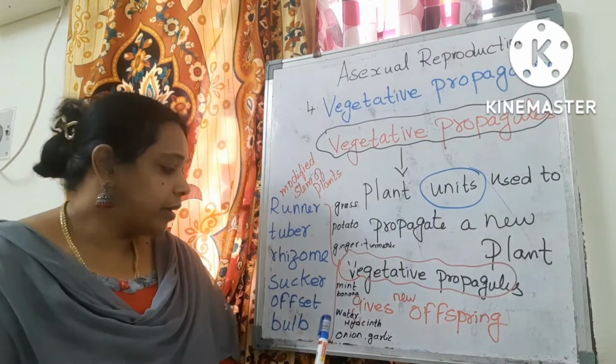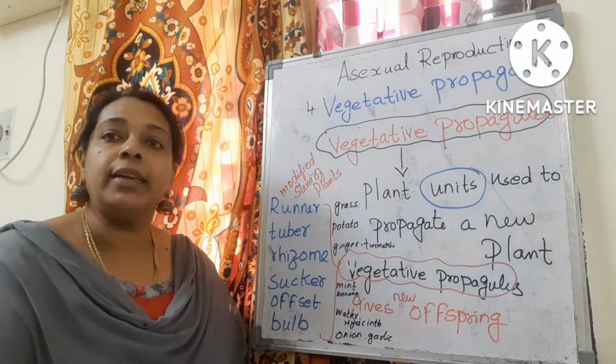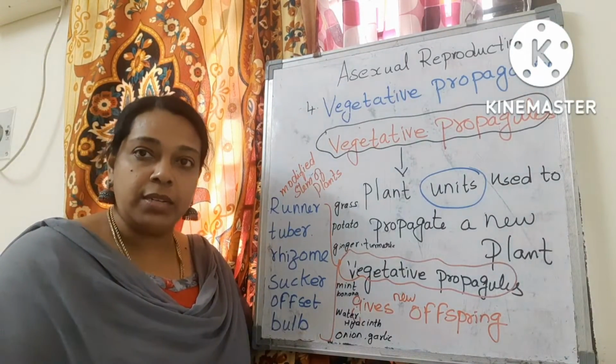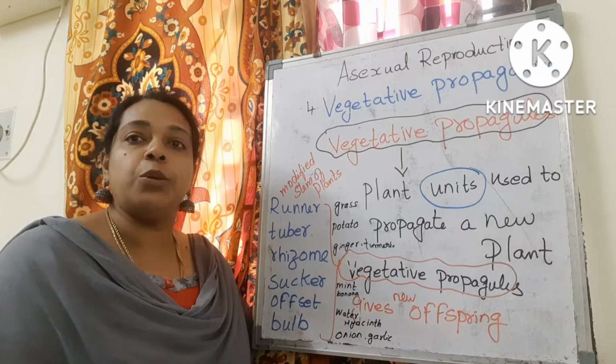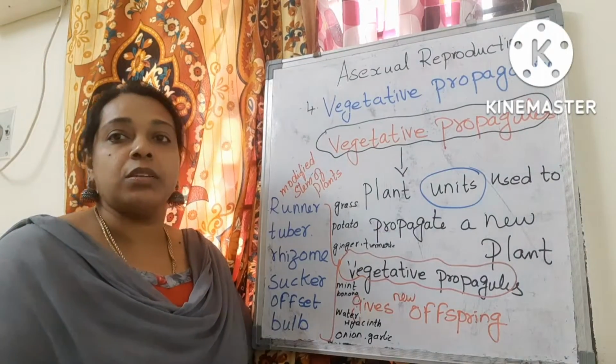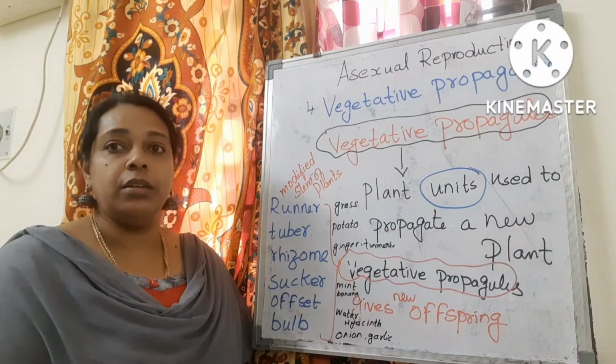For sucker, mint and bananas are the examples. For offset, water hyacinth; for bulb, onion and garlic. So these are the modified stems of plants which are used as vegetative propagules to propagate a new plant by the process called vegetative propagation, which is asexual reproduction. Okay?